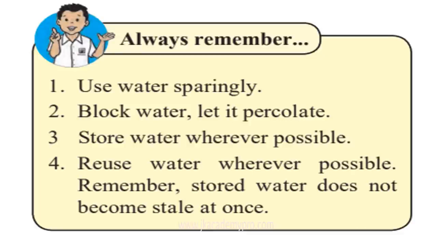Second is block water, let it percolate. It means that we put bunds or dams and let the water get collected. Let it go into the ground. Let it sustain so that we can have more wells and more bore wells, and even our plants and other animals can get water.